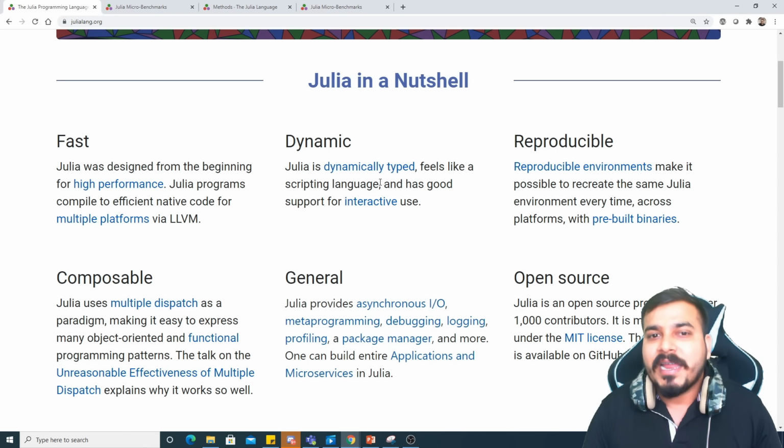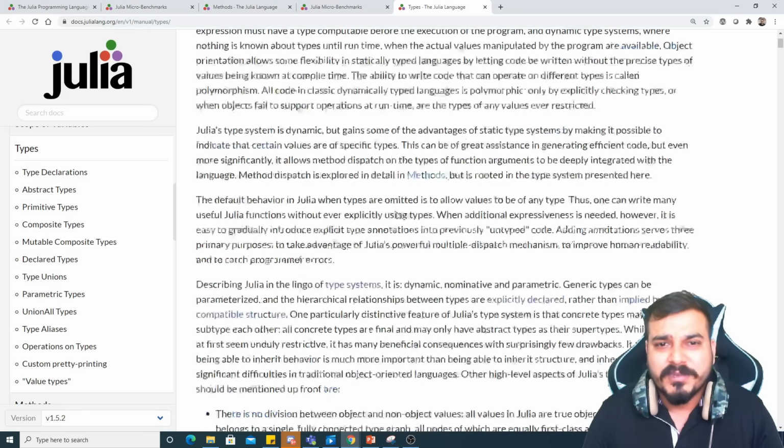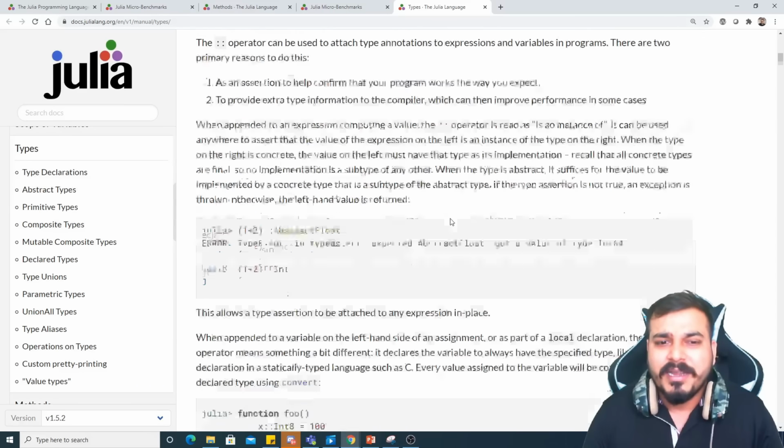Julia is dynamically typed. This is one more property, just like a scripting language. Python is also a scripting language, so it covers that feature too. Reproducible environments. Every time, guys, if you feel confused about any terms, just click on it. You'll go to that specific page and you can read about it. It is pretty important.